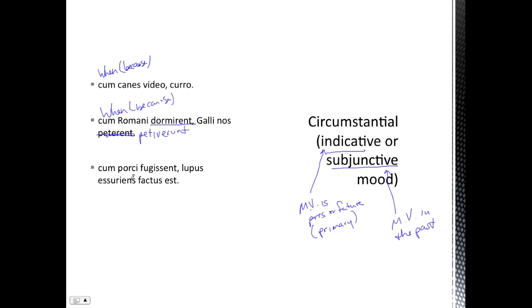Another example, cum porci fugissent lupus esuriens factus est. So there's our past tense. The wolf became hungry. Main verb in the past, so we're going to use a subjunctive in our cum clause. When the pigs had fled, the wolf became hungry. There's a sense of causality in there too. So that's the circumstantial. Finally, we're left with the concessive.